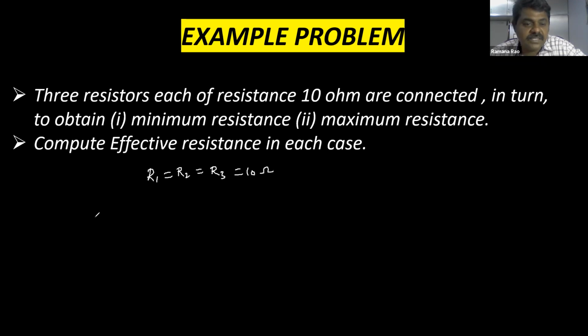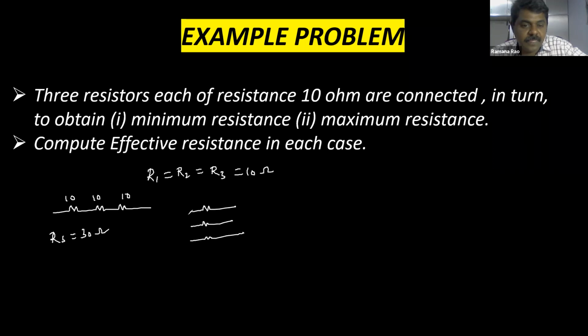This is given. So first let us try to find in series: 10, 10, 10. So what is R series? This is 30 ohm. Simple, R1 plus R2 plus R3. Now parallel. They are connected in parallel: 10, 10, 10.